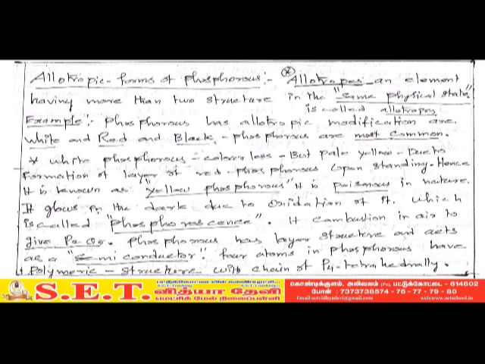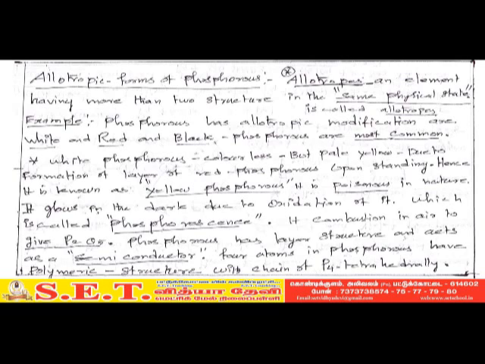most common. White phosphorus is colorless but sometimes pale yellow, due to formation of a layer of red phosphorus upon standing. Hence it is known as yellow phosphorus. It is poisonous in nature. White phosphorus glows in the dark due to oxidation of it, which is called phosphorescence.